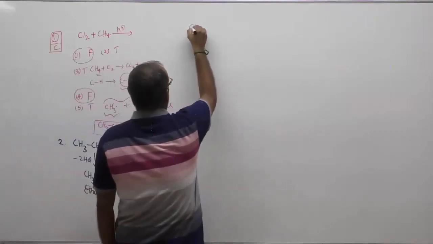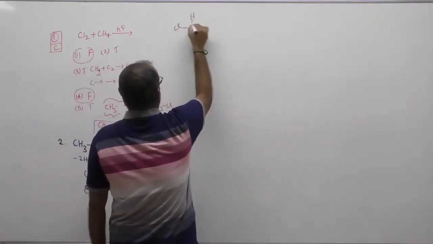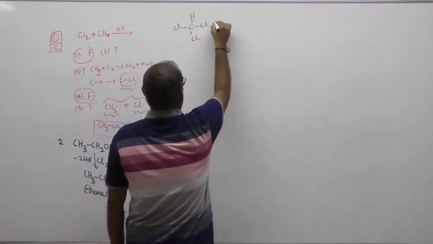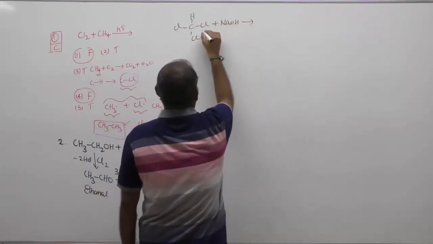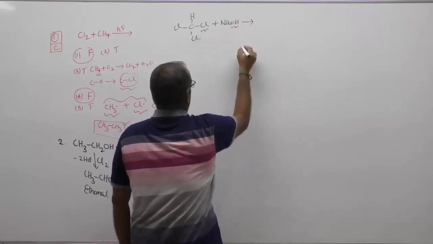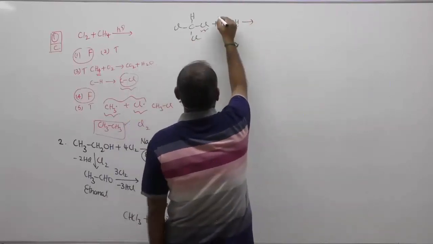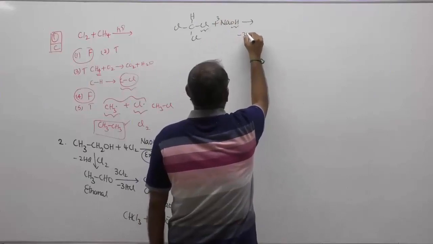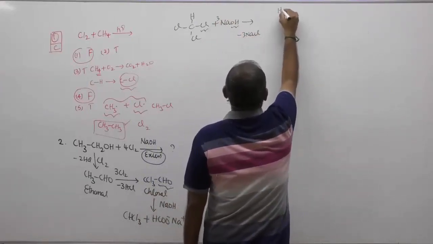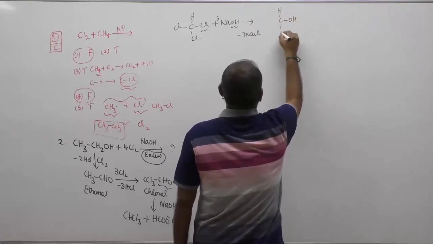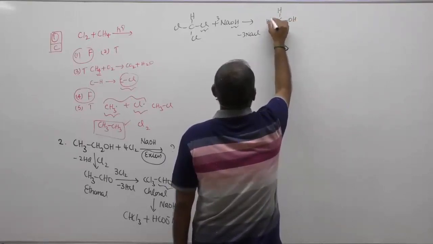Children, chloroform with NaOH. Your halogen will be replaced by hydroxide. All the 3 halogens will be replaced by hydroxide, minus 3 NaCl. We will get CH(OH)3.